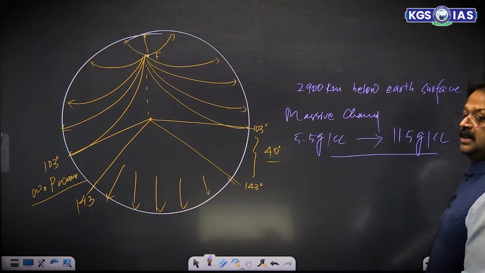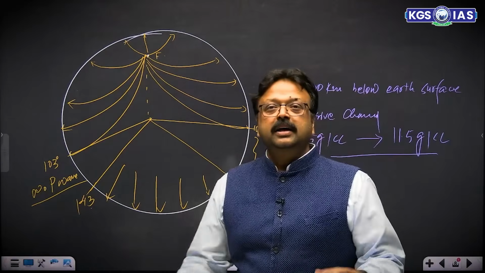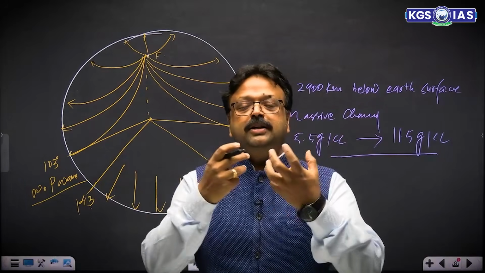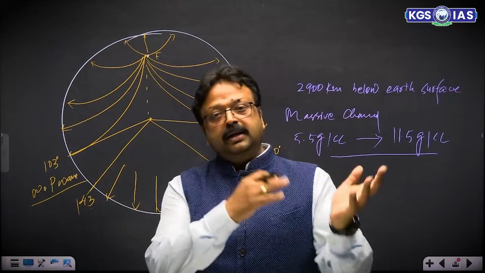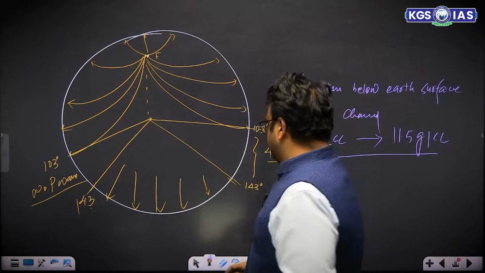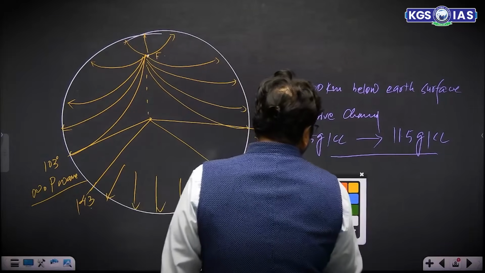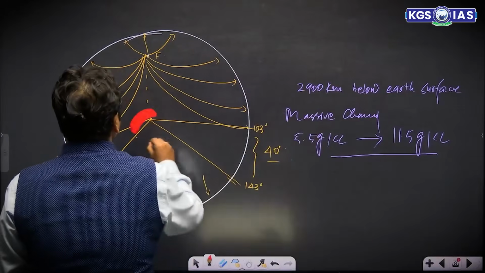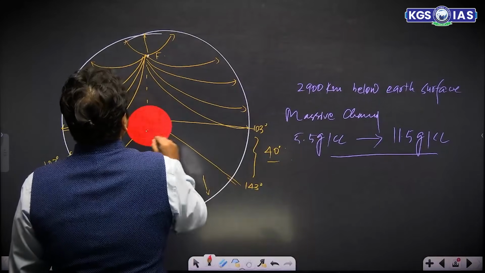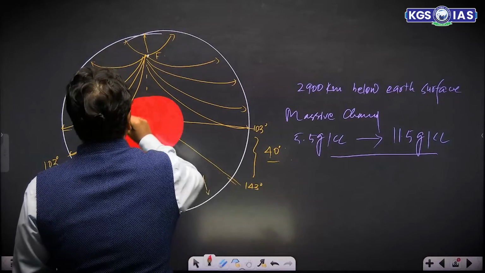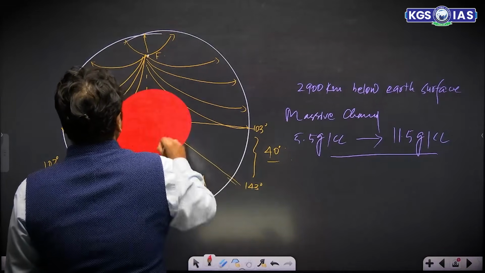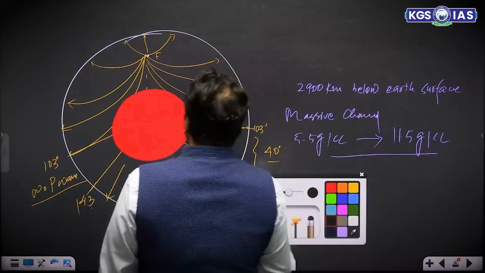Due to this much change in density, the velocity of P wave gets enormously increased, and due to that their path gets deflected. So the presence of something which has very high density, 2900 kilometer below the Earth's surface, was discovered in the form of outer core.